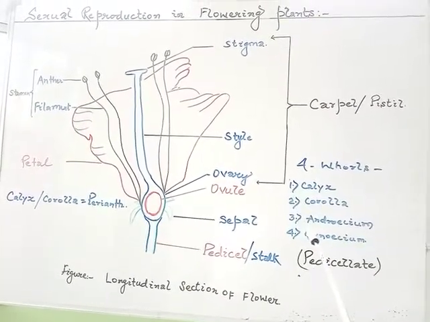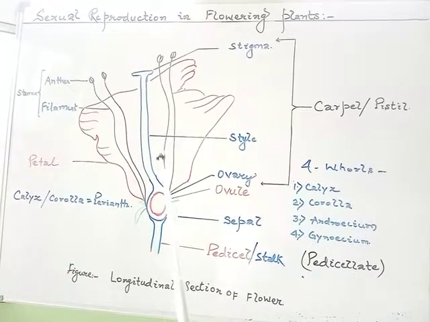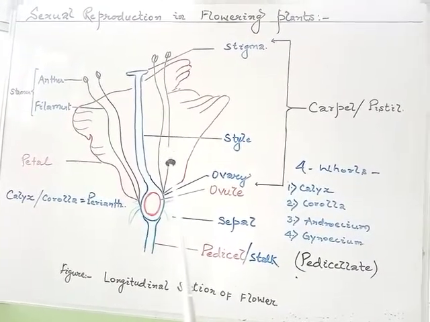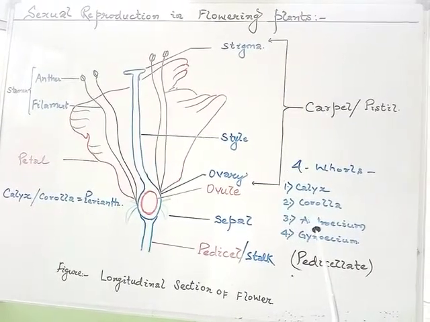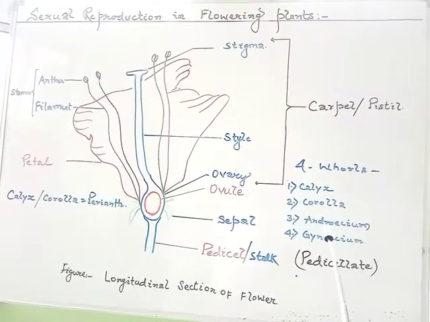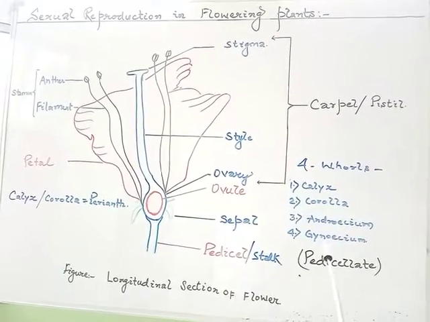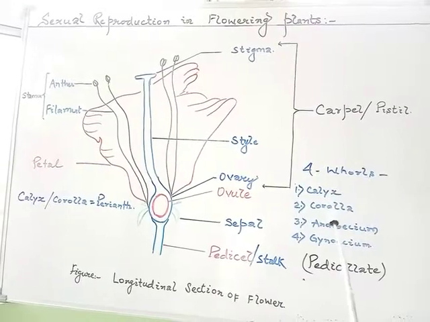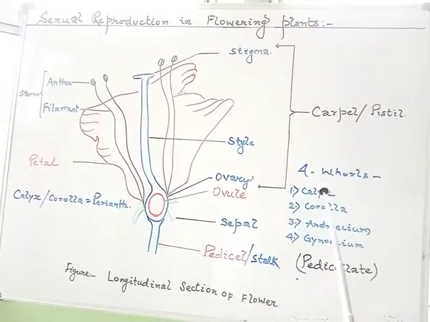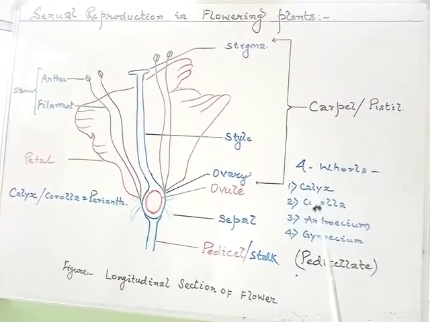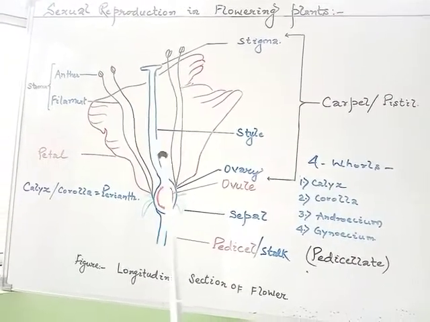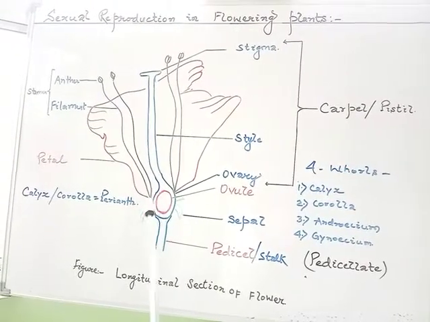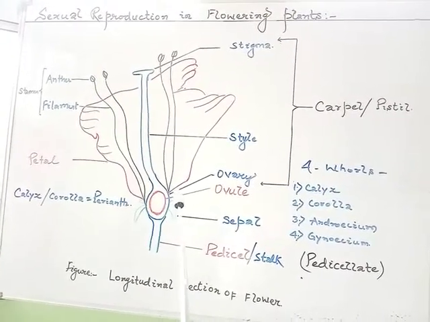A flower would be called a complete flower when it is bisexual in nature, meaning it has both the sexual organs, androecium plus gynoecium, along with these two accessory whorls, which are calyx and corolla. Meaning to say, if the flower has all the four whorls, then the flower would be called a complete flower. For example, in the picture, we may observe the diagram of a complete flower has been shown.